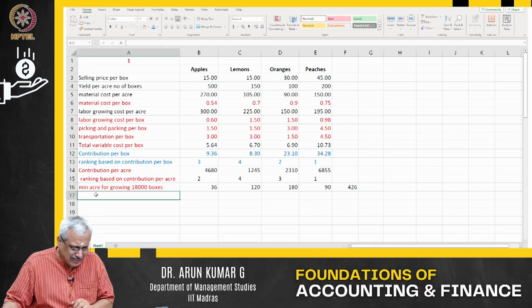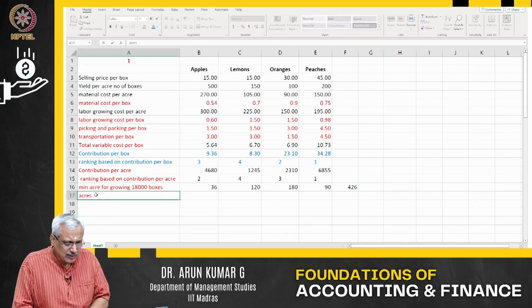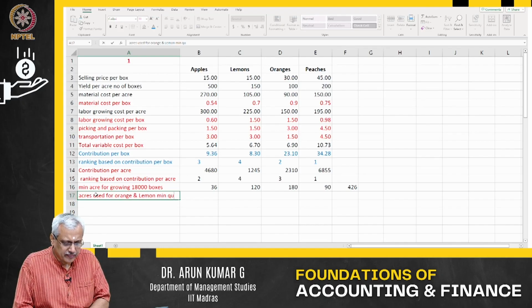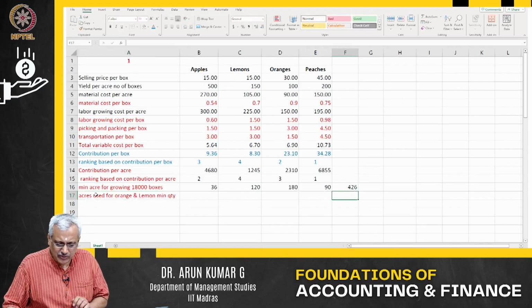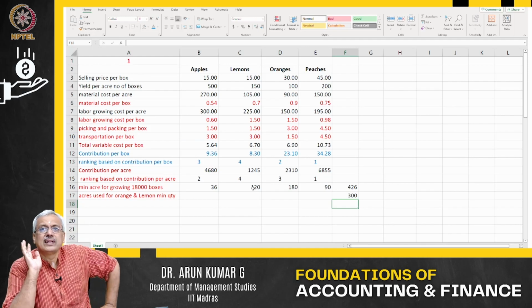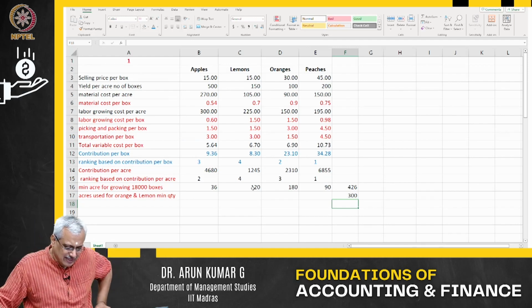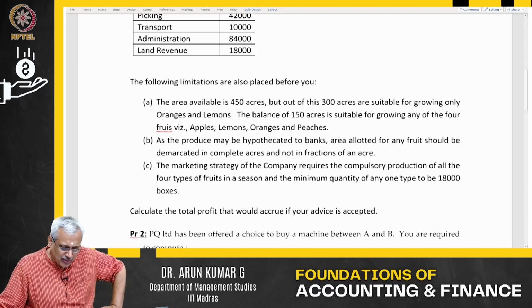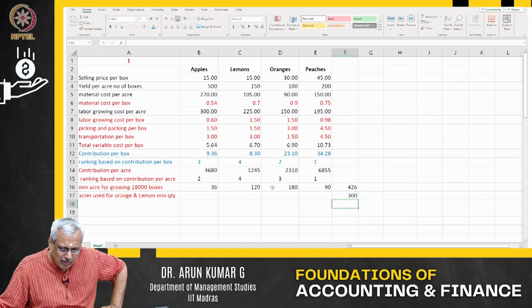Now, the acres used for orange and lemon, the minimum quantity. How much is used? That is 180 plus 120, that is basically 300 gone. Straight away I have utilized the 300 acres, as the problem says. 300 acres are suitable for growing only oranges and lemons. So for growing the minimum quantity itself, I have utilized the 300 acres.